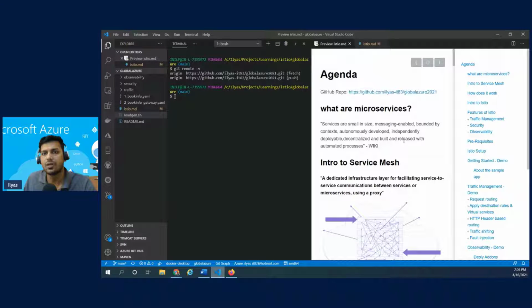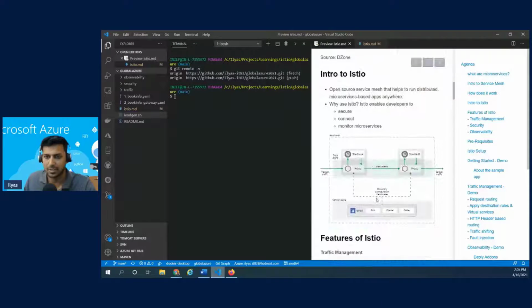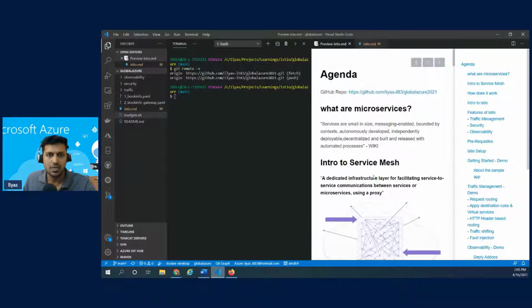Okay, so first and foremost, whatever you're going to see on this topic is already committed into my GitHub repo. So this is the GitHub repo. I will also put this in the chat in a while. And I don't have a PPT because this is demo heavy. So I thought I will put everything in the README, and then I can simply copy paste the commands. So lazy me. So this is completely README. So you can simply clone this on your environment if you'd like to follow me. You could simply follow me and execute the instructions given in the README one by one.